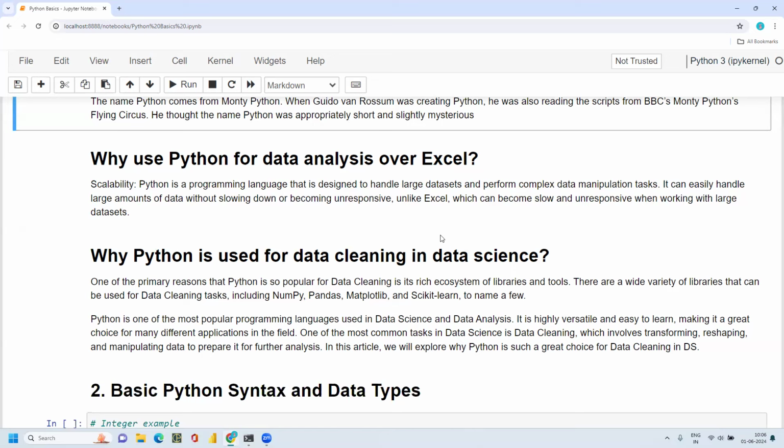In that category, if you want to use a larger data set, that is why we use the Python programming language. It is designed to handle larger data sets and perform complex data manipulation tasks. It can easily handle large amounts of data without slowing down or becoming unresponsive, unlike Excel.